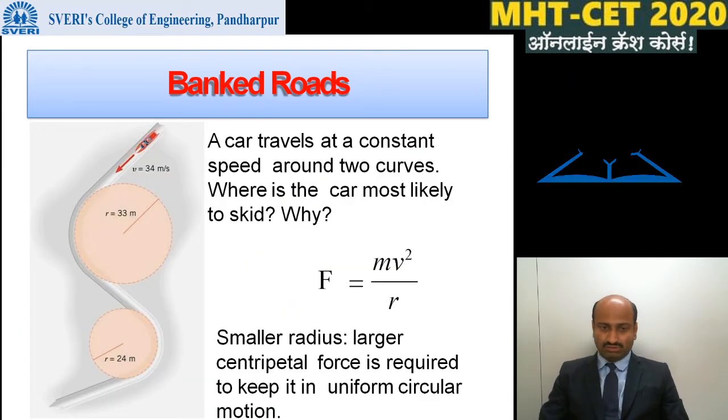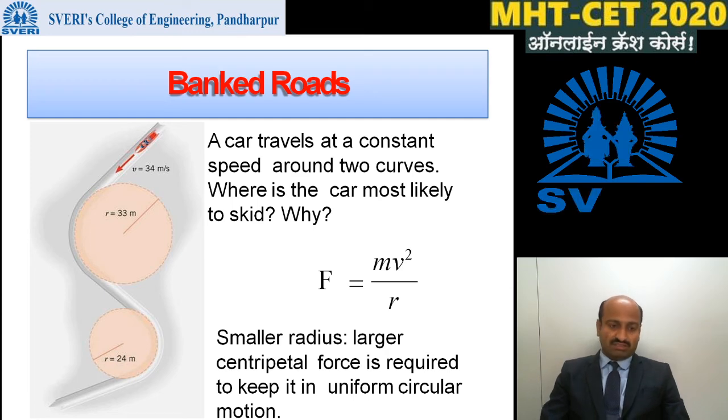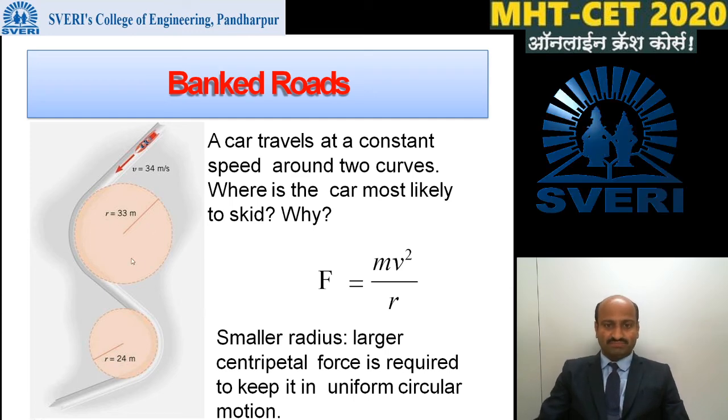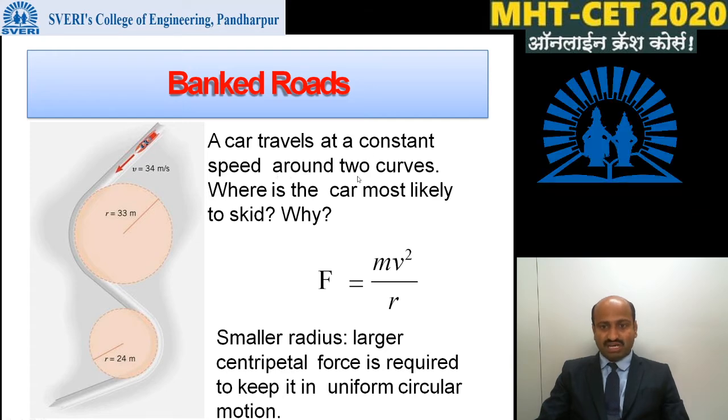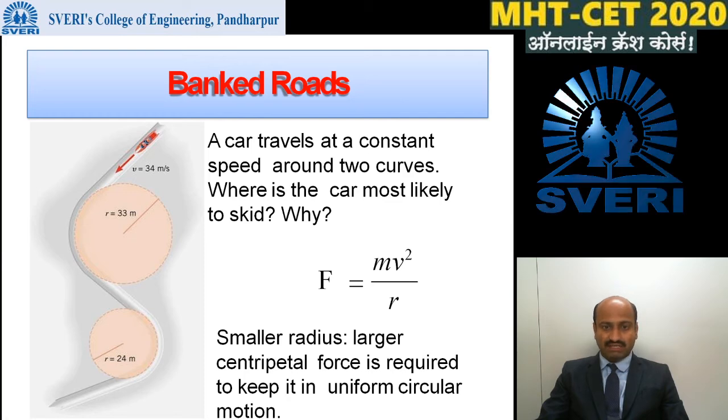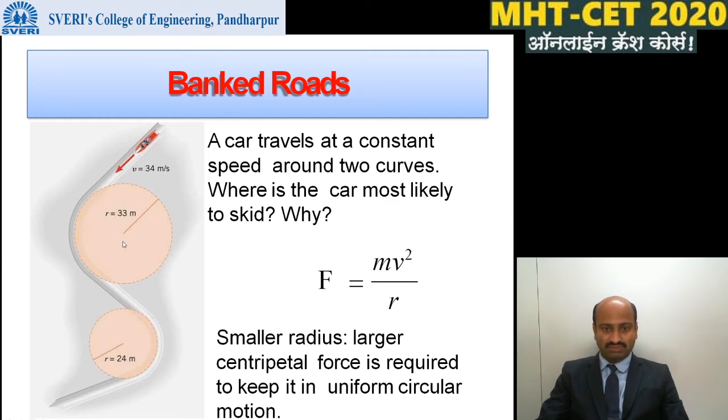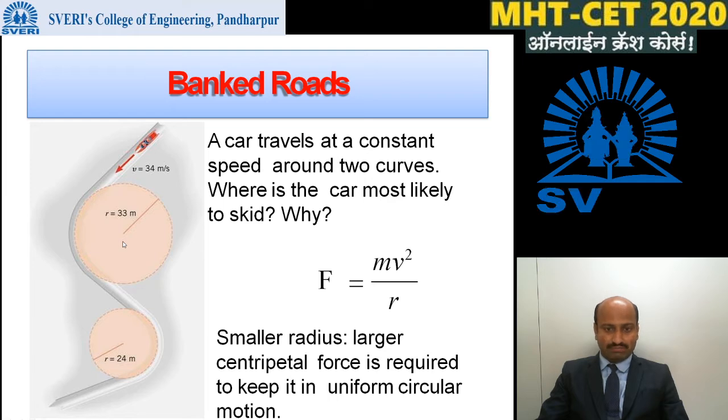Now let's solve this example. Observe this picture. A car travels at a constant speed around two curves. This is one curve, this is the second curve. Where is the car most likely to skid? Where is the possibility of skidding of the car?